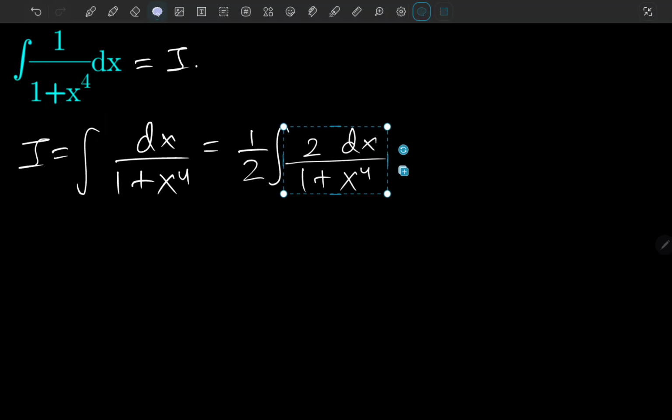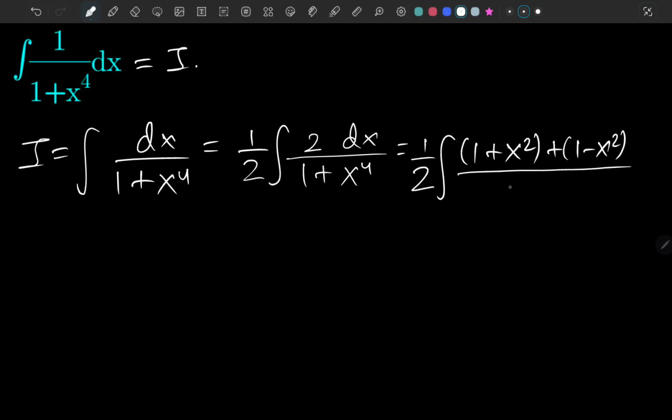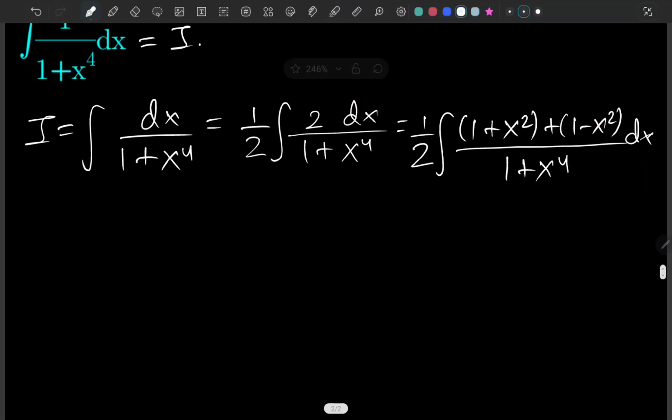I think I should consider writing it as 1 plus x squared and plus 1 minus x squared over 1 plus x to the 4th dx, because when you solve this, x squared minus x squared cancels out, and we have 1 plus 1, which is 2. So we are having the same result that we had earlier.